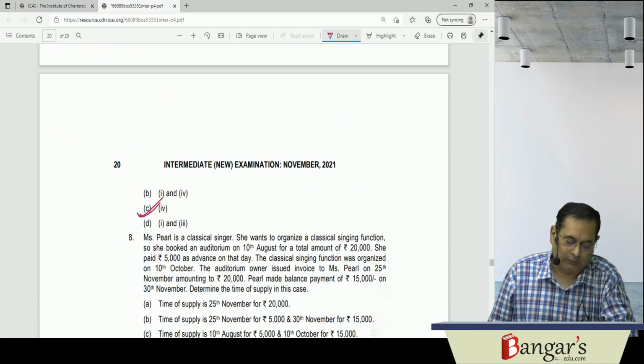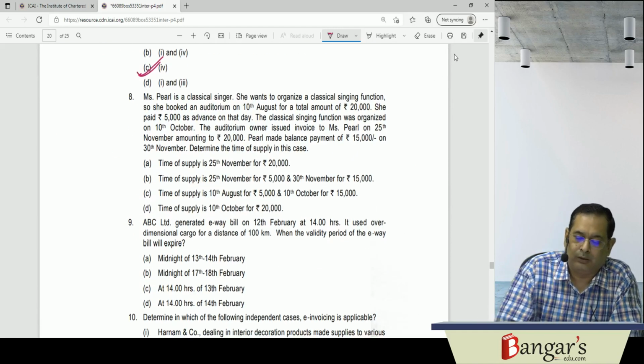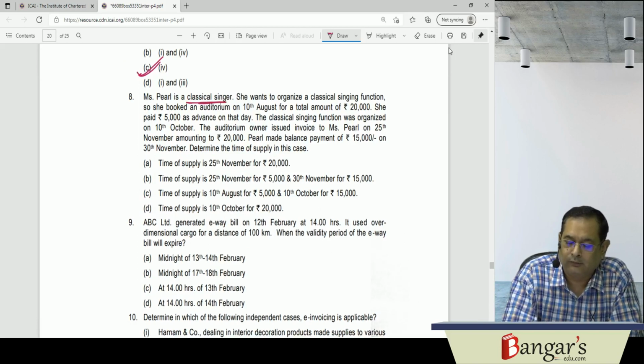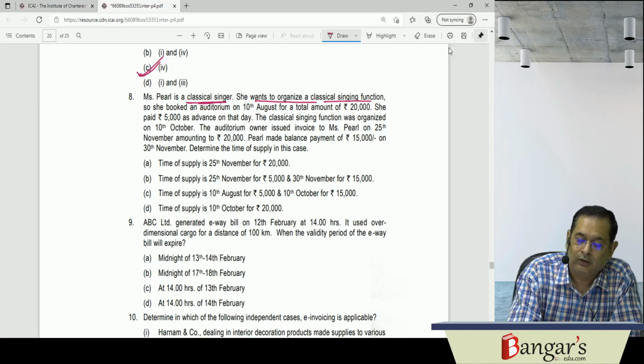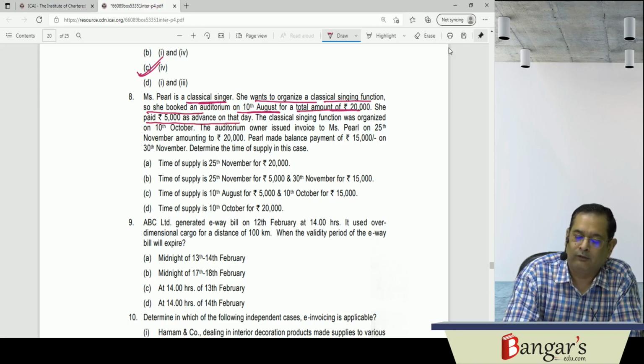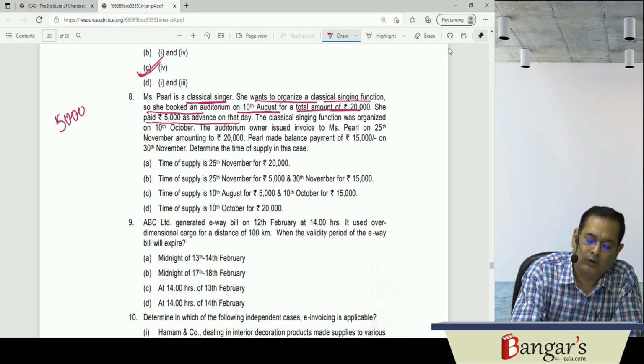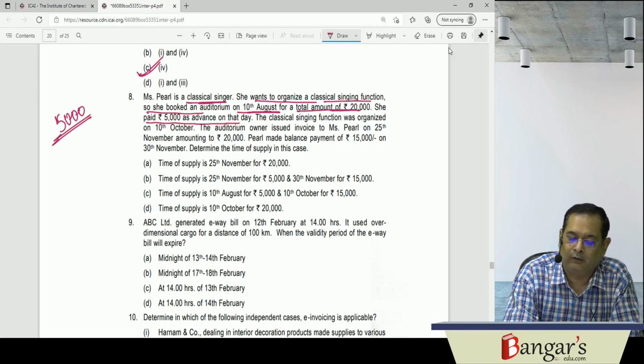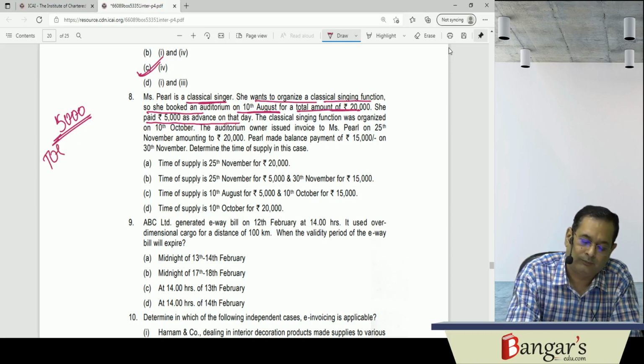Now let us discuss one more question. Miss Pearl is a classical singer. She wants to organize a classical singing function. So she booked an auditorium on 10th of August for a total amount of 20,000. She paid 5,000 as advance. This is a supply of services, renting of auditorium. For the 5,000, time of supply arises on 10th of August.